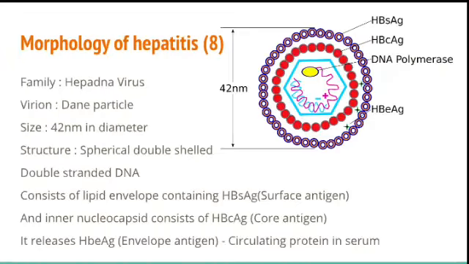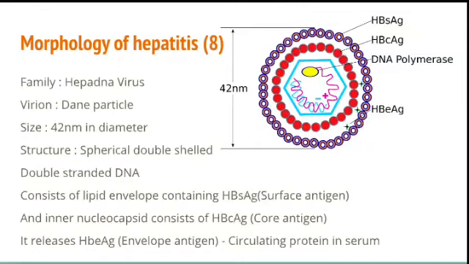The next part of the long essay asks you to write the morphology, laboratory diagnosis, mode of transmission and prevention of hepatitis B. Here we will see the morphology of the hepatitis B virus. This part contains 8 marks. You can put an introduction, and especially when you write morphology you should draw the picture if possible, and write the size, structure, which family it comes from and some specific important structural aspects of the virus.